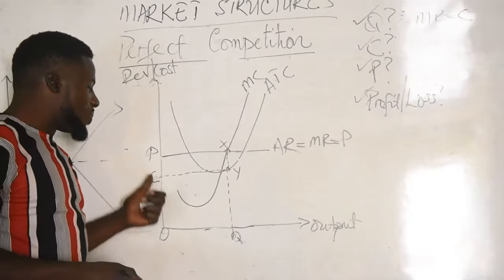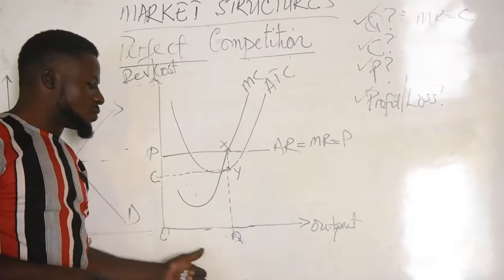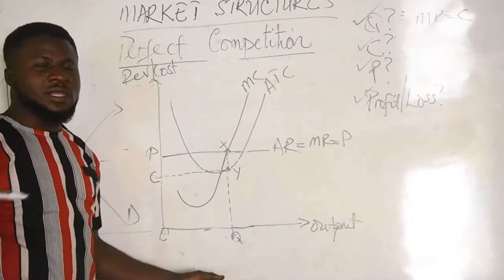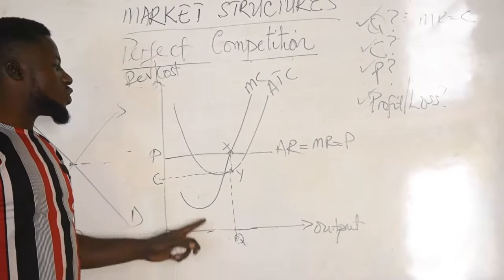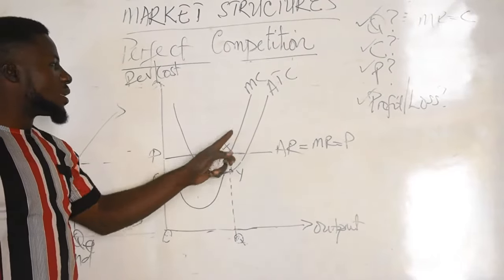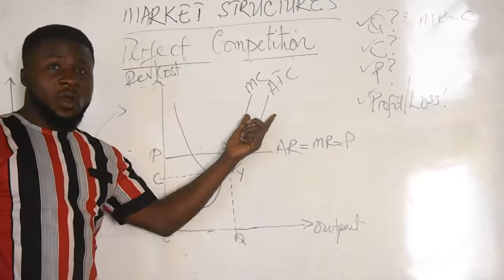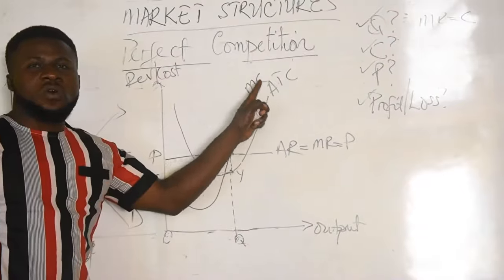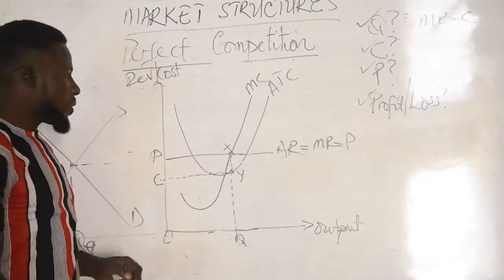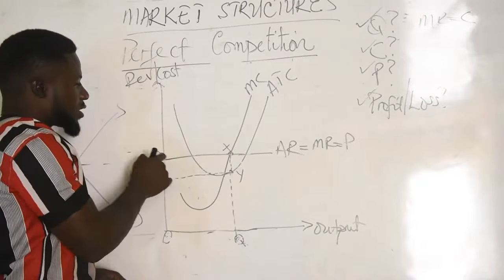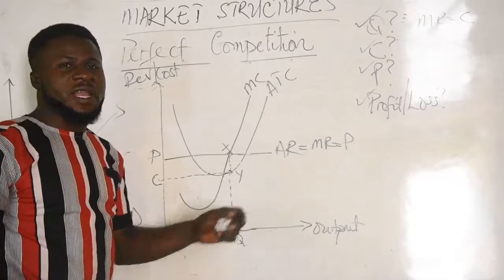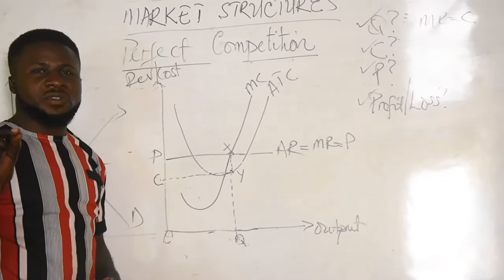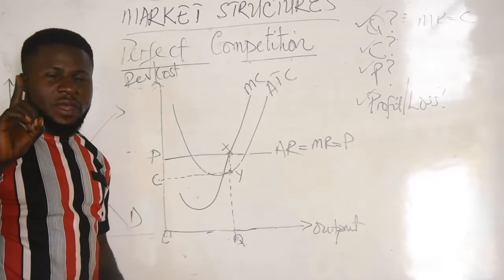Why are we saying OP times OQ or OC times OQ? In order to get total revenue and total cost. Because there is no total value here. All the values inside here, all these curves, are either marginals or averages. So this price here is gotten from the average revenue curve. And average revenue means revenue generated from selling each unit of output.